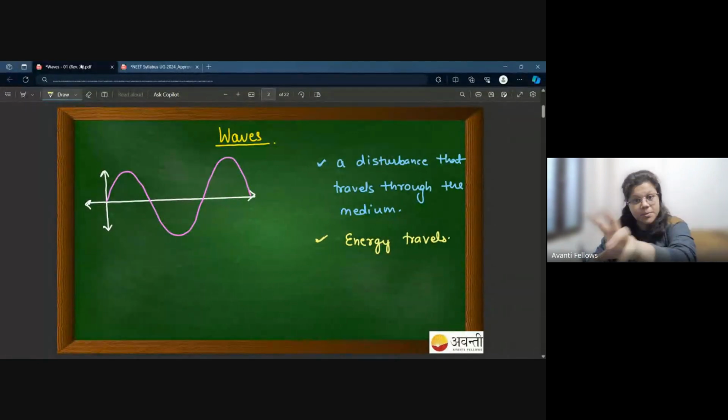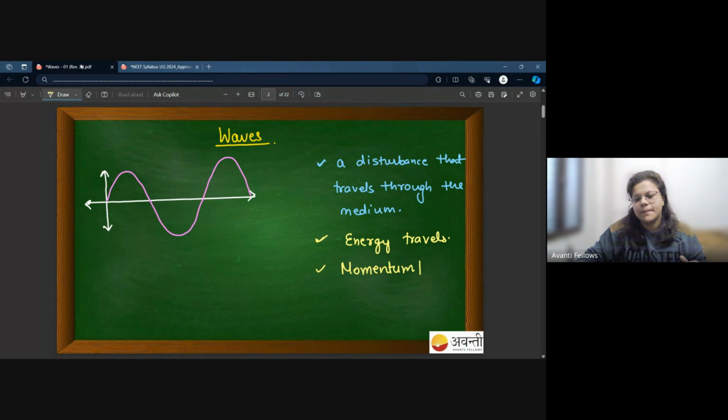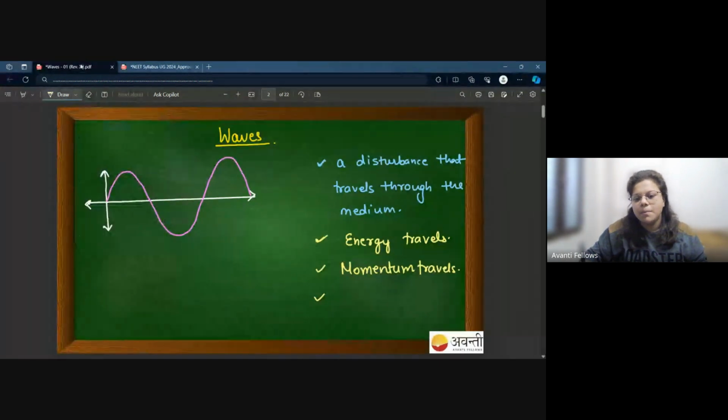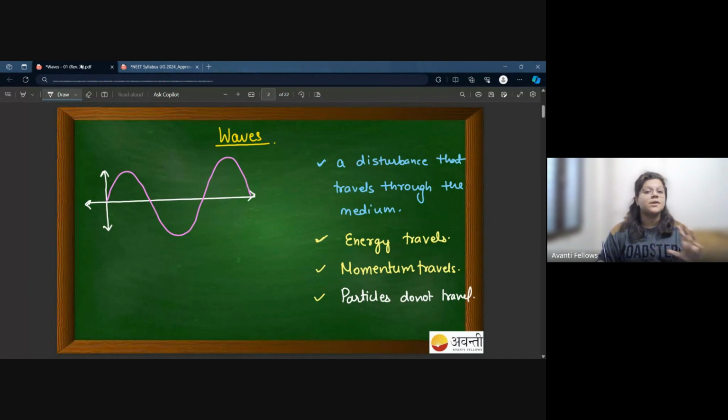Disturbance travels, or energy travels, or momentum travels. But be very sure about one thing: particles do not travel.